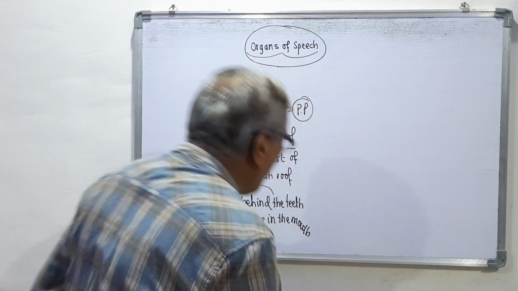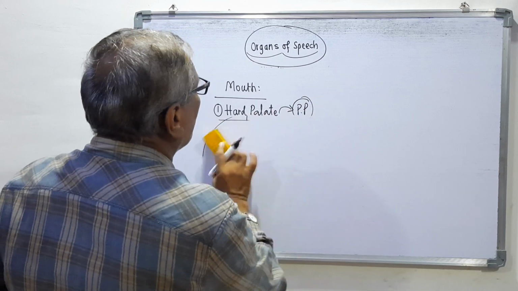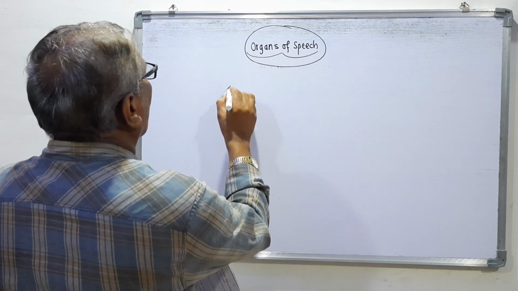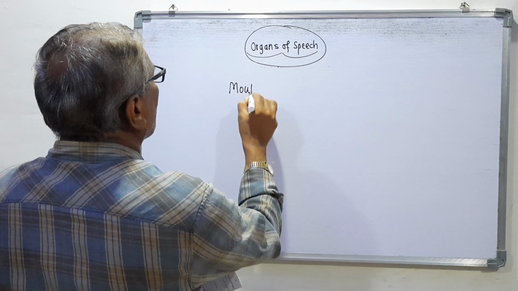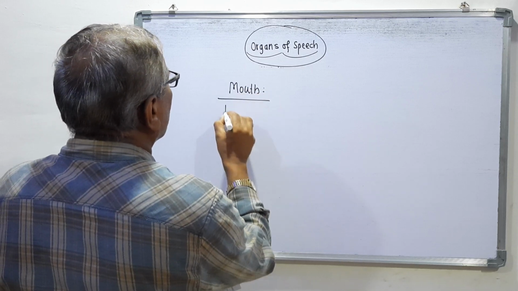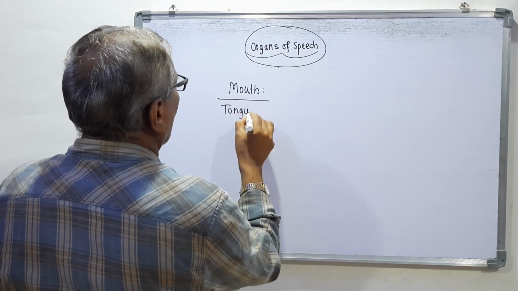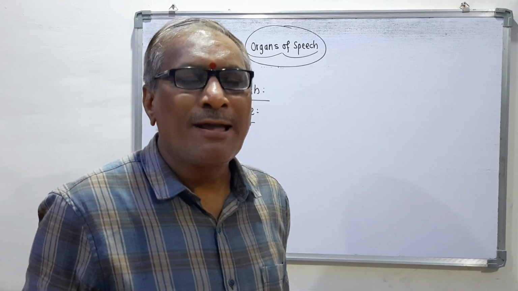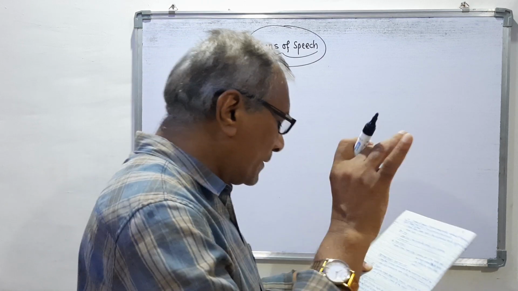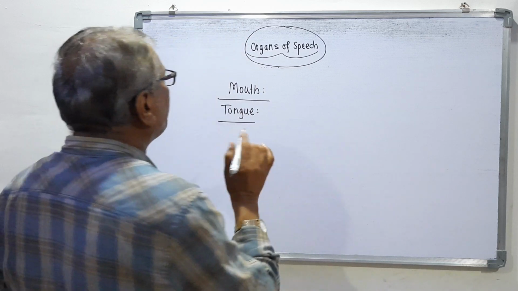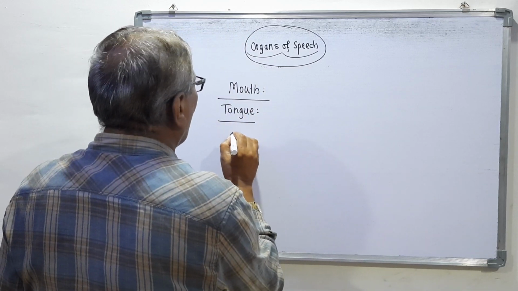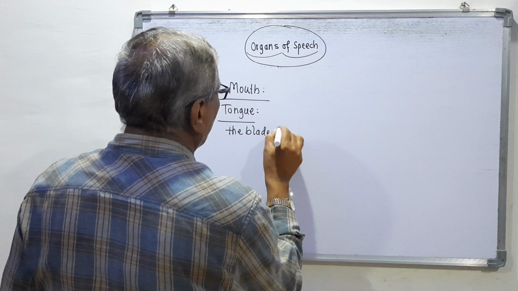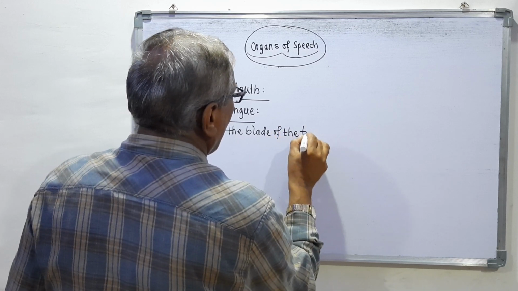Now the last point of this video is the part organs of speech, and that is the tongue. Remember, the mouth is there, and in this mouth there is the tongue. I am showing you the tongue. This is the tongue, and this tongue is called the blade of the tongue.